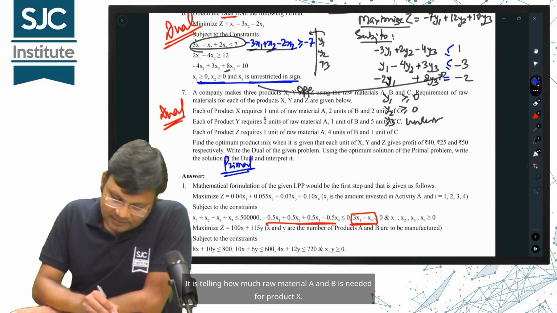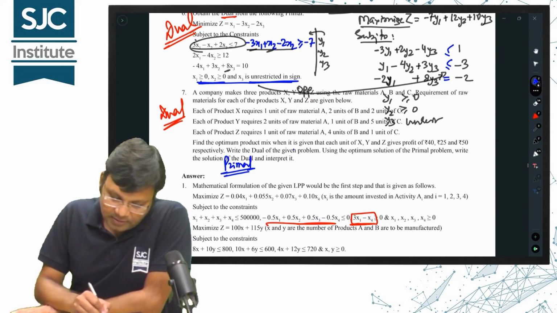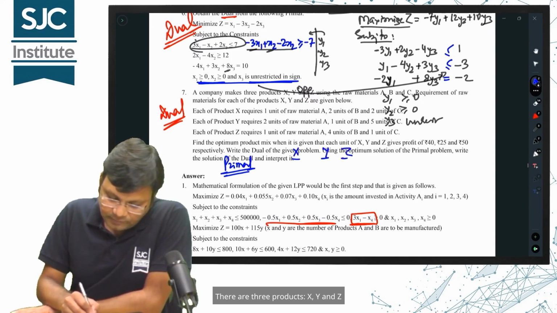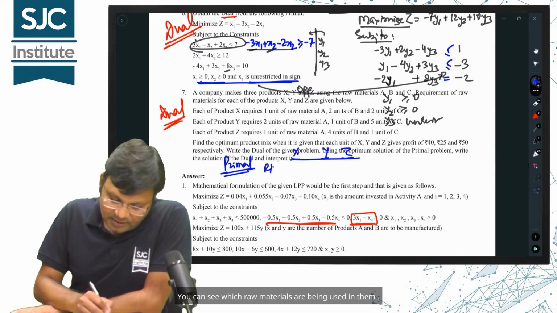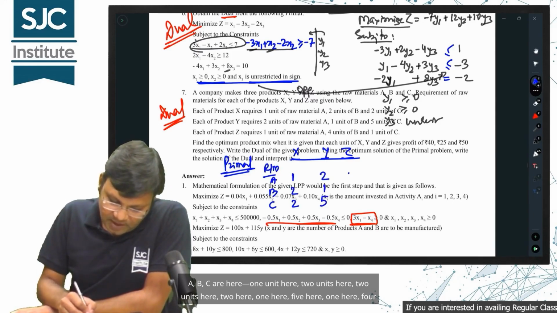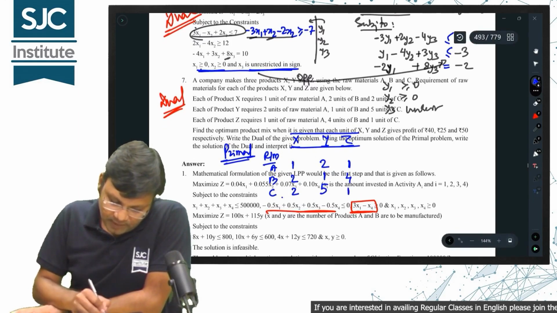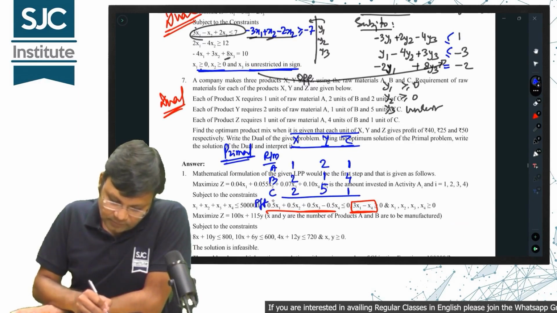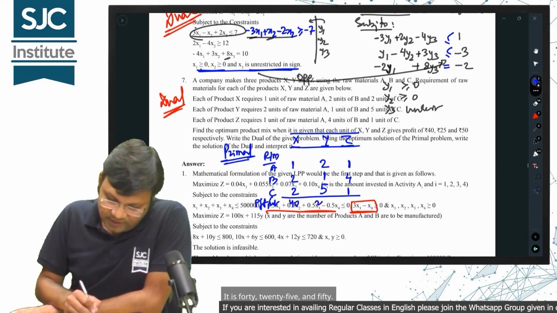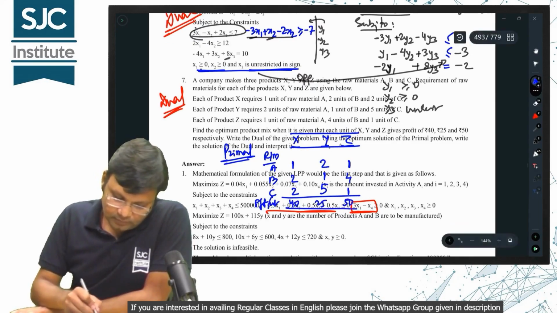It is telling how much raw material A and B is needed for product X. So you will have to make a tabulation. There are 3 products, X, Y and Z. You can see which raw materials are being used in them. A, B, C are here, 1 unit here, 2 units here, 2 units here, 2 here, 1 here, 5 here, 1 here, 4 here and 1 here. Then comes the profit. It is 40, 25 and 50. Alright.